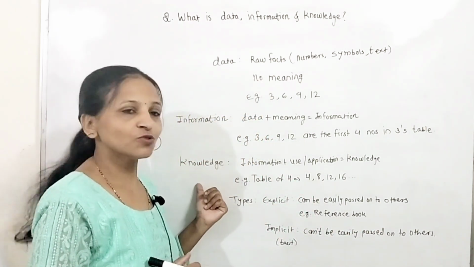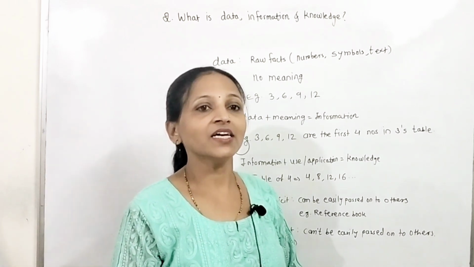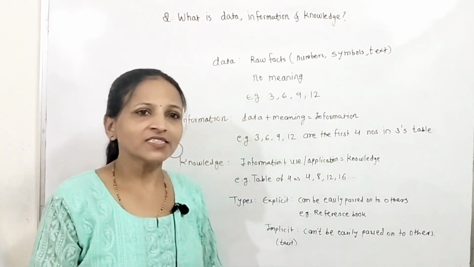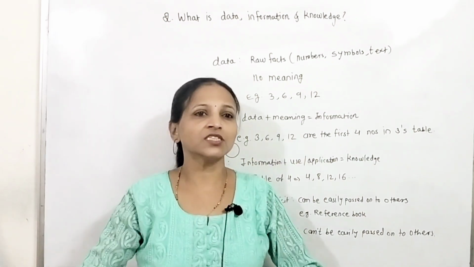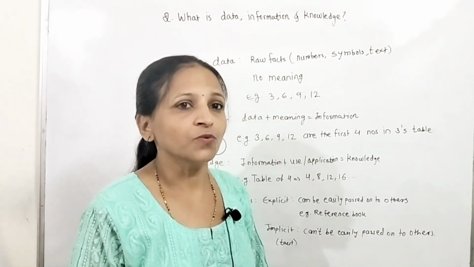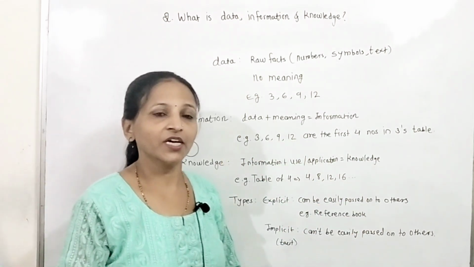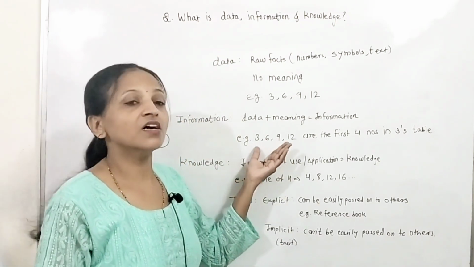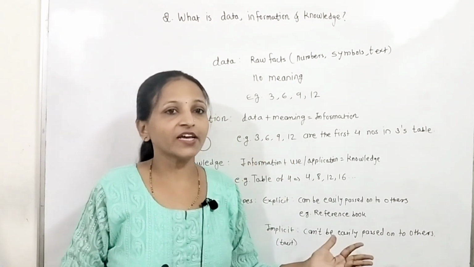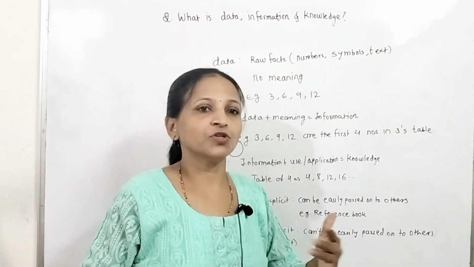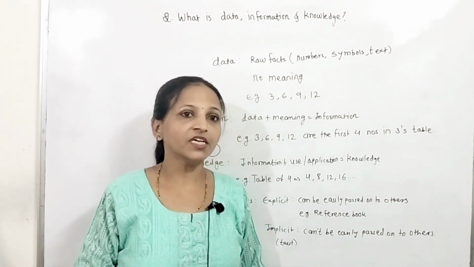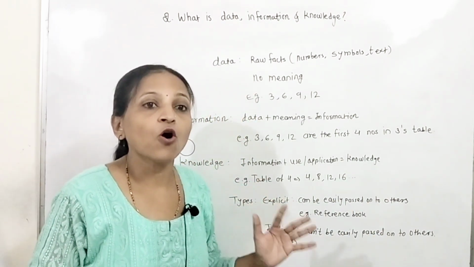Now the next point is knowledge. Knowledge is nothing but the use of information for doing something. Suppose you are using this information and you are finding out something new, then that is nothing but knowledge. If you know what the table of 3 is, how you will get the table of 3, like we have to multiply the number 3 by 1, 2, 3 up to 10, then we will get the table of 3. This is nothing but knowledge.